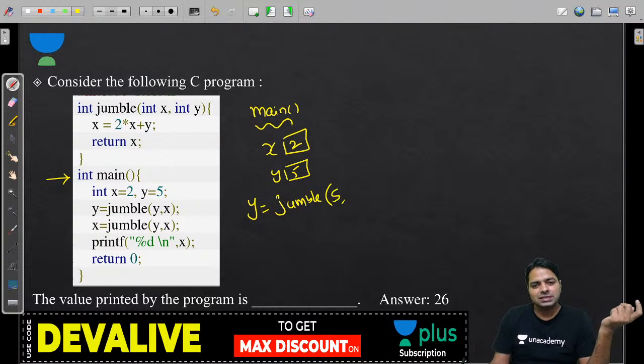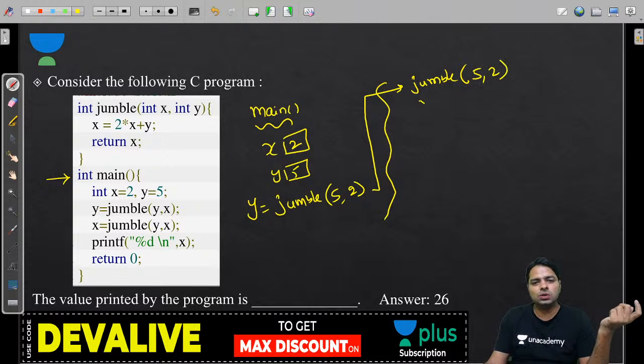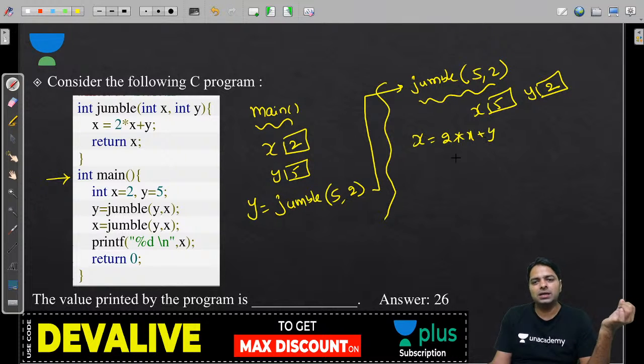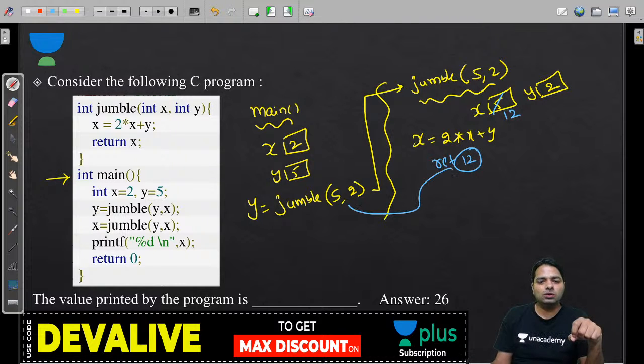Y is 5, X is 2, and here we are going to call jumble of 5 comma 2. 5 is going to be stored in X and 2 is going to be stored in Y. And you are going to calculate X is equal to 2 into X plus Y. That is, 5 becomes 5 into 2, which is 10, plus 2 is 12. 12 is going to be stored and you are returning X, X means 12. So you are going to get 12, so Y will have 12 now.